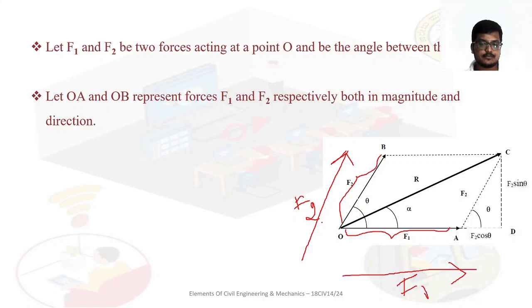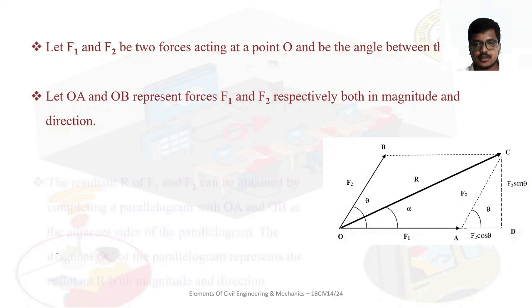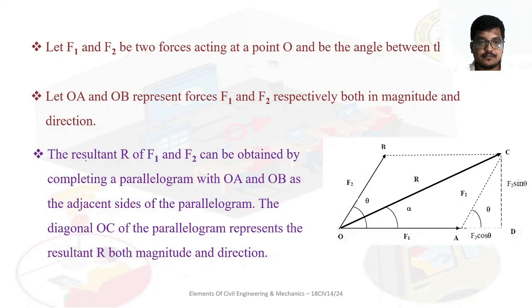Now what do we want? We want the resultant. So the examiner is asking to find the resultant of the two forces. Then we have to arrange them in this parallelogram like this. Then the resultant R of F1 and F2 can be obtained by completing a parallelogram. We have only drawn this much, that is F1 and F2. We have to complete it like this.